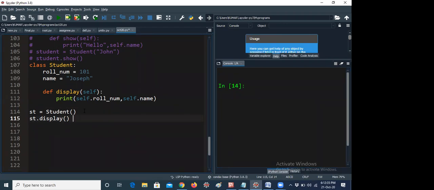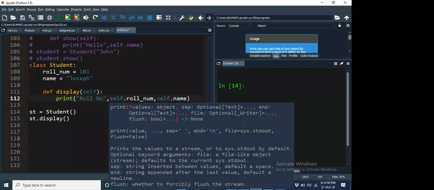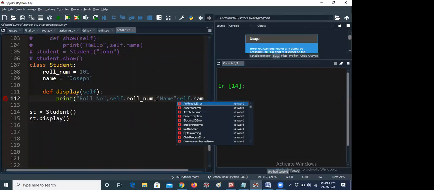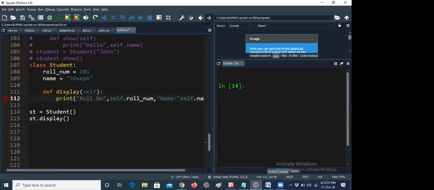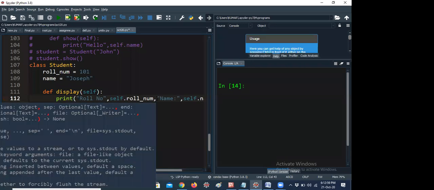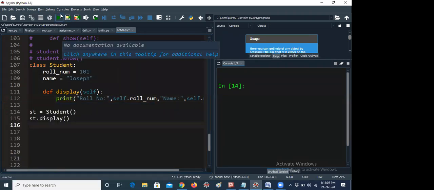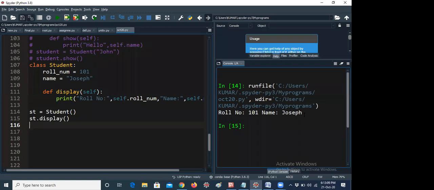What is the output of this program now? It will call the roll number. It will call the name. So if you want to add roll number and name, you just add roll number, and name. If you want to add like that, you can add. That's not a problem at all. Now the display method is executing those two values: roll number 101, name Joseph. It is displaying like that, guys.